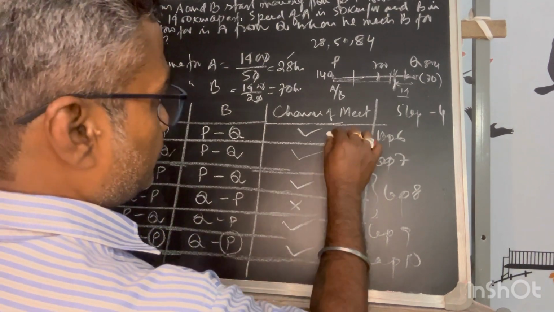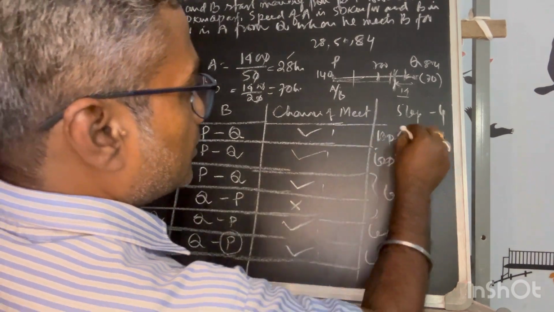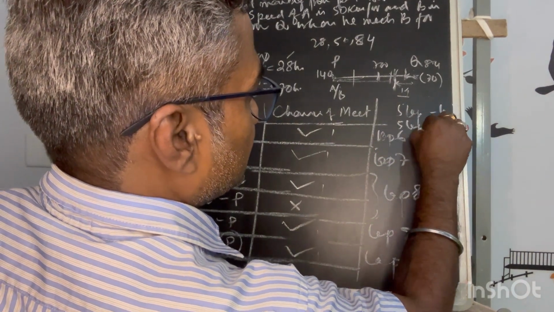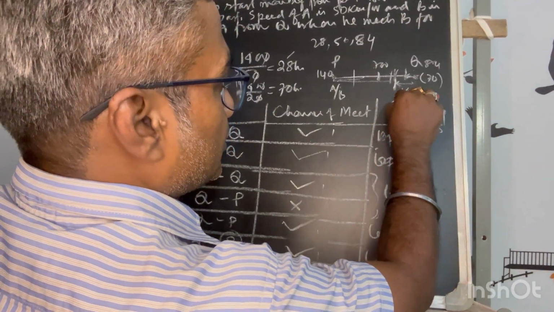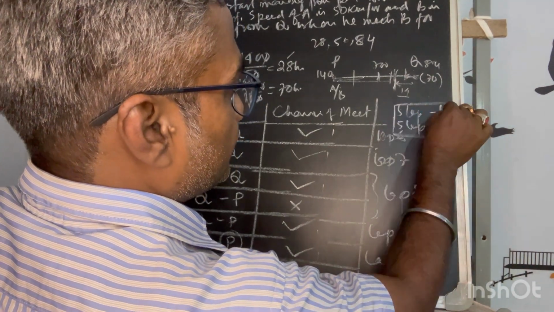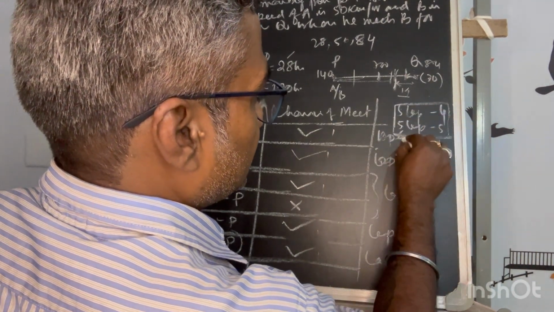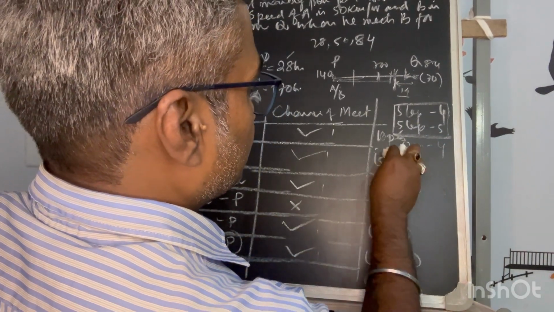So in this case, how many? 1, 2, 3, 4, 5. So after another 5 laps they are meeting. So you can produce some symmetry. Then another 5, you can say 4. This will be a similar one, no?